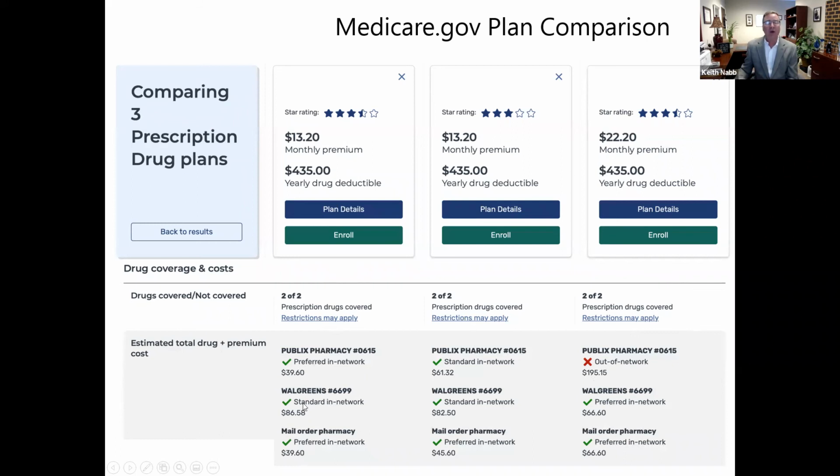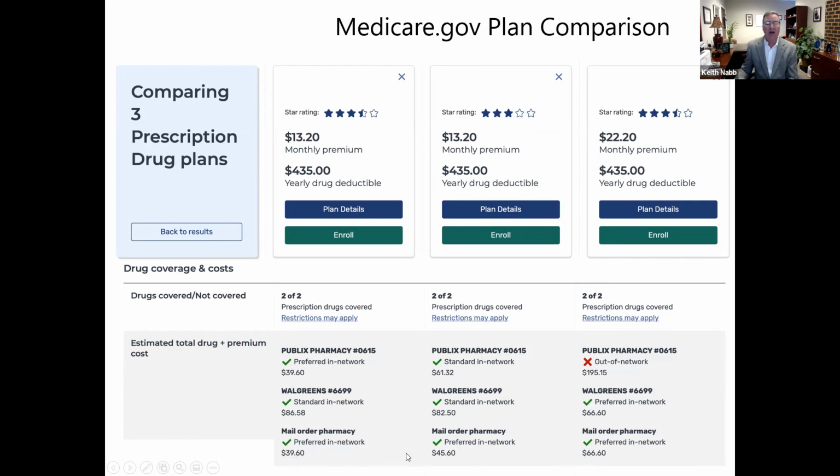But look at this. One plan at Publix has your drugs next year for $39.60. The next plan, same pharmacy, $61. And another plan shows, no, Publix is out of network, $195 for the same drugs. And mail order is the same thing. They also have a variety of charges.